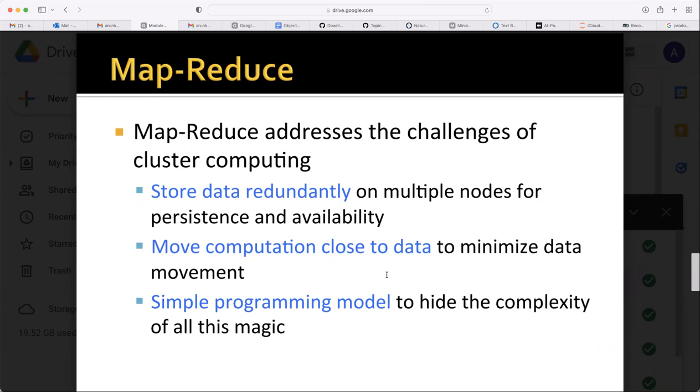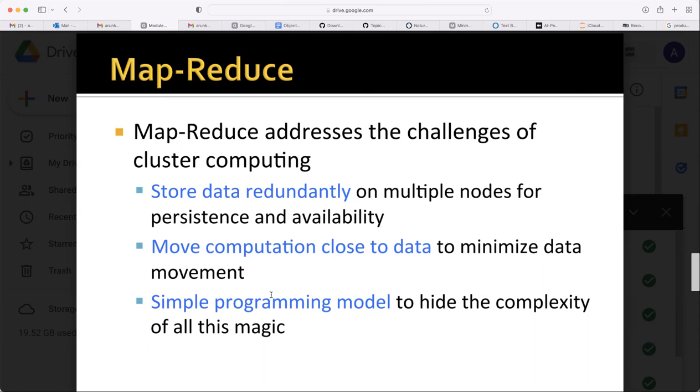Move computation close to data to minimize data movement. So we have seen now the network bottleneck. To overcome that, moving data from hard disk to RAM is always easy. Within the intranet, if you have system to system, then it is easy to port. If you want to use the general network, then it takes more time. So one of the principles is to move computation close to data to minimize data movement.